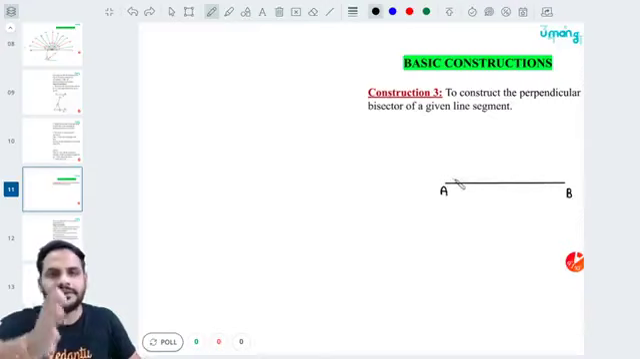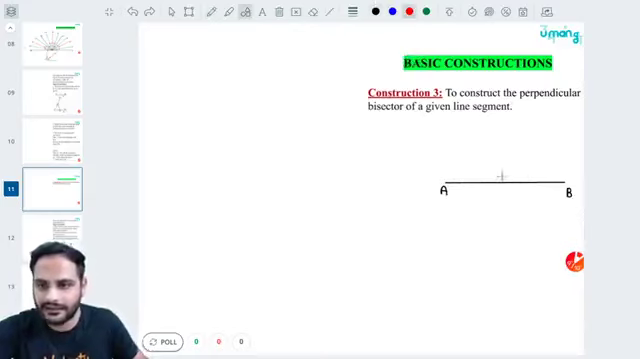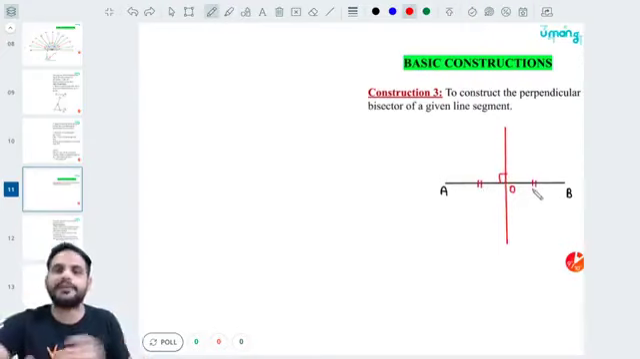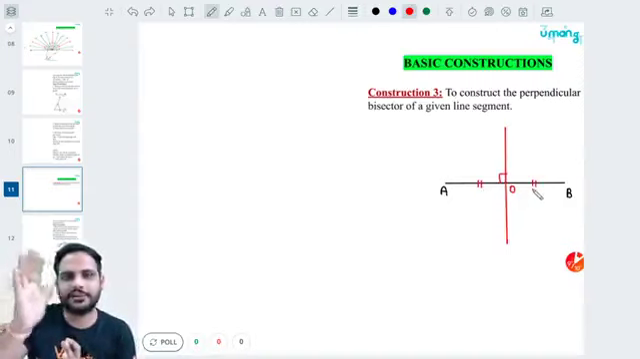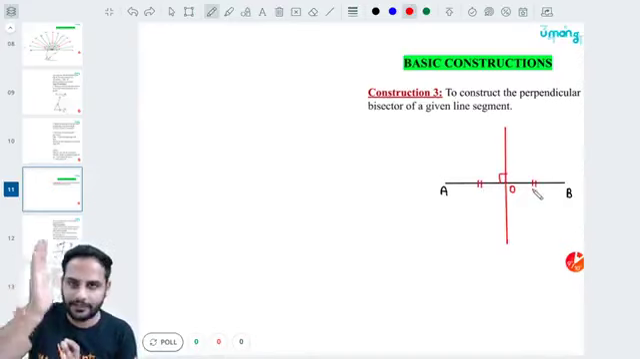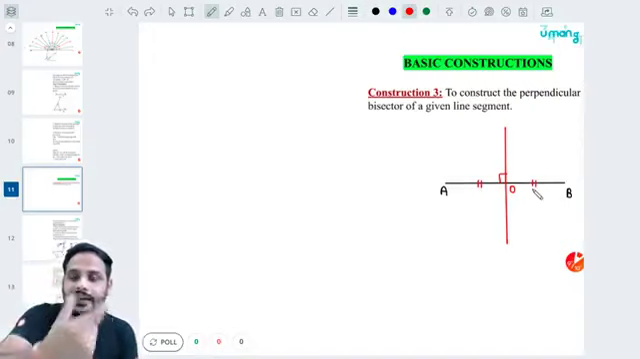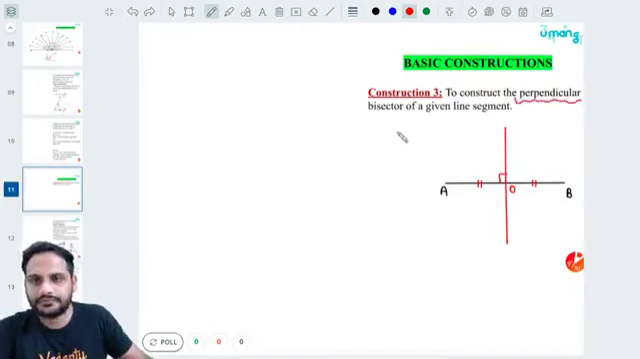Now on this line AB, I can draw infinite perpendiculars, right? But the perpendicular bisector is that line which is perpendicular to AB, as well as dividing AB in two equal parts. If I shift a line a bit over there, then it will not be dividing in two equal parts. So this line, the perpendicular bisector, is perpendicular to AB, as well as dividing AB in two equal parts, right? This is called your perpendicular bisector.